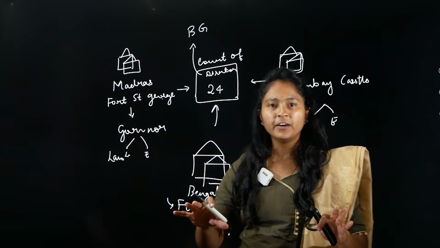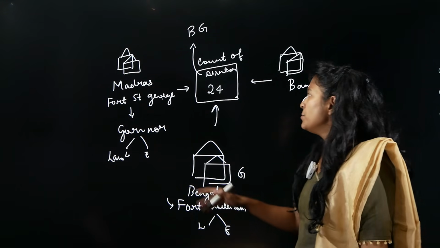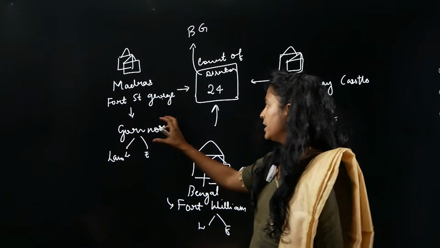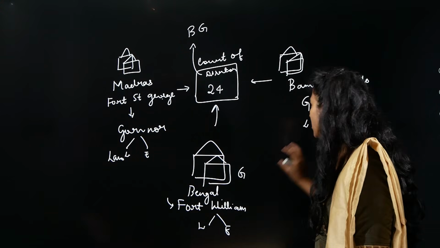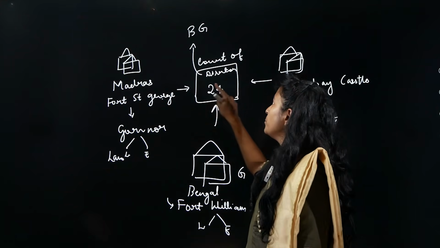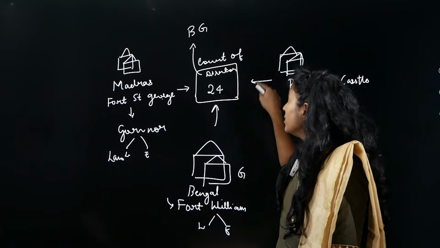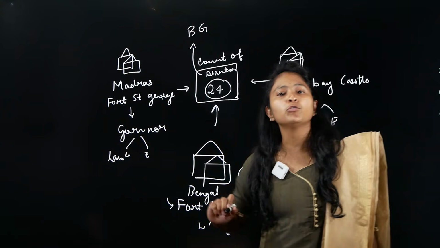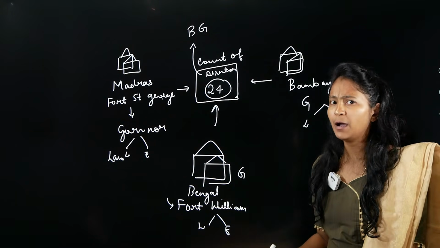Please try to understand this a little in detail here. We have three important factories. That is why I made you remember that these are the three important factories, and from those factories there are governors. These governors are going to report to the Court of Directors, and these Court of Directors, who are 24 in number, will in turn go and talk to the British government. This is what is happening.